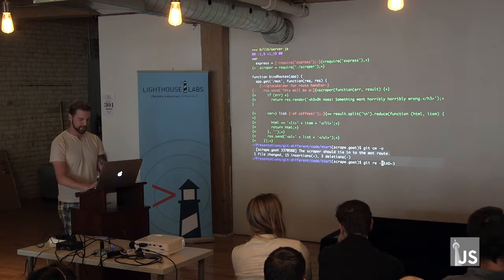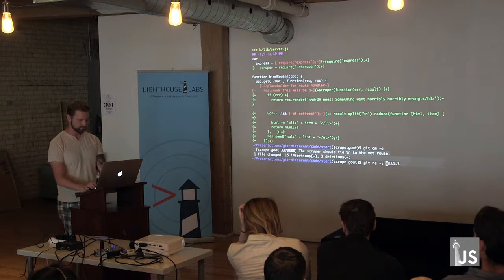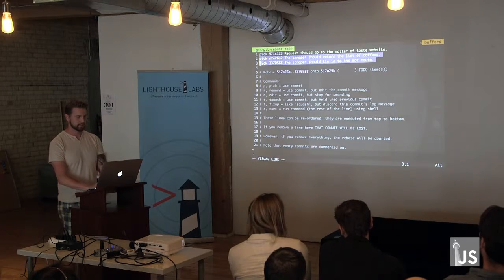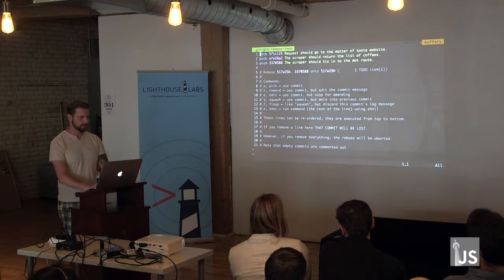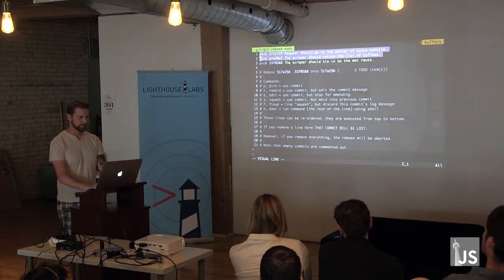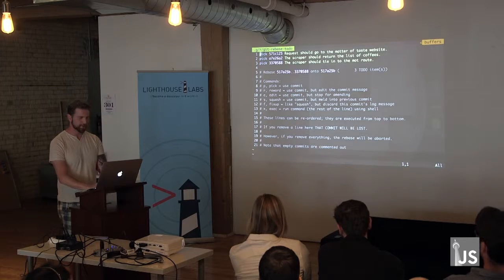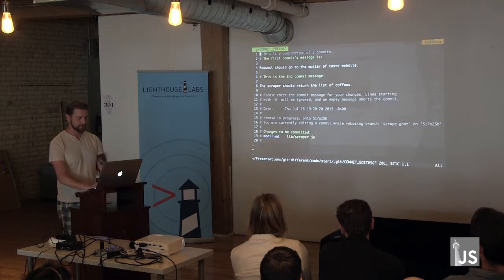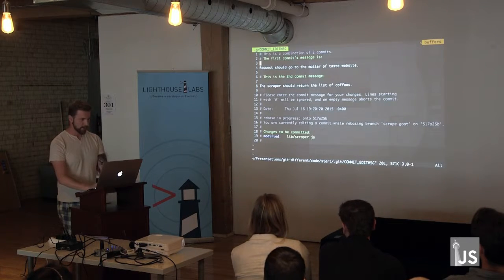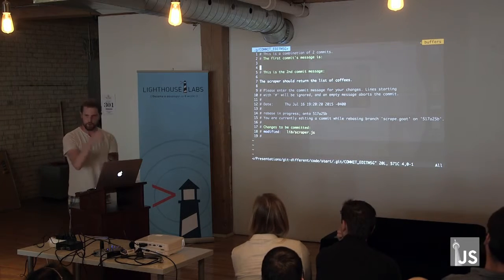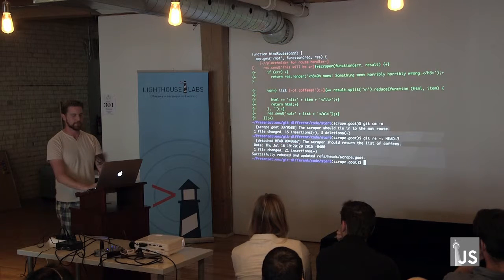I could use rebase to go back in time and say these two commits here should be squashed together, right? So we had one that goes to the Matter of Taste website, one that returns a list of coffees. I can squash these together into one, and I can keep the second commit message and say, this is what I wanted to do the whole time. I didn't need them to be 2 commits.